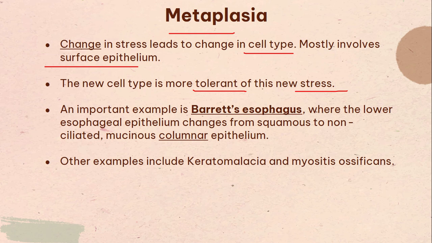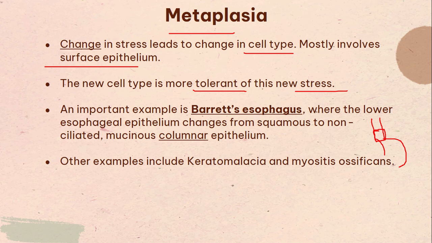A very important example is Barrett's esophagus, where the lower esophageal epithelium is going to change. Okay, so this is the esophagus and it goes down to the stomach. So the lower part right here is non-keratinized squamous epithelium, and that makes sense. It wants to handle that food bolus and the friction that it's going to create, alright?